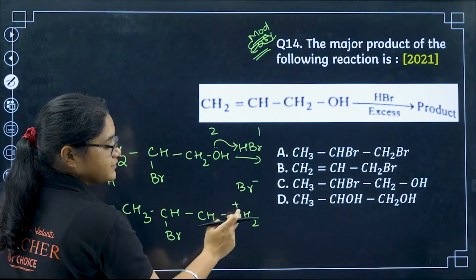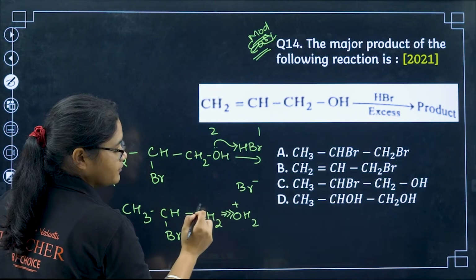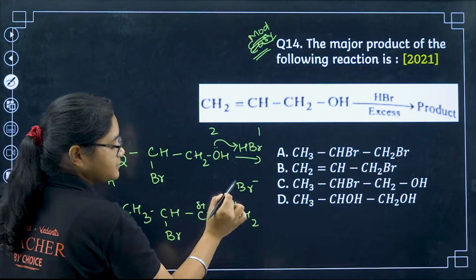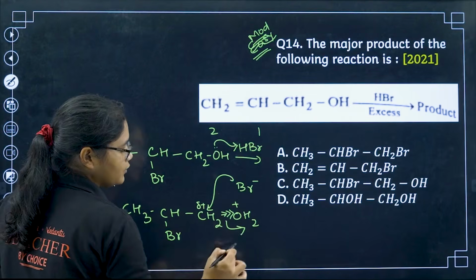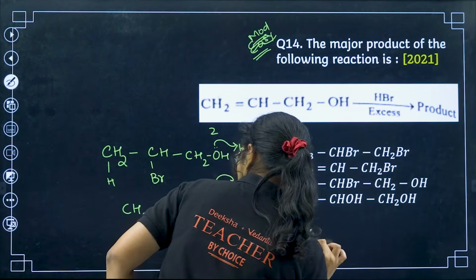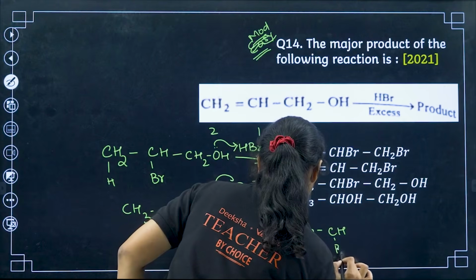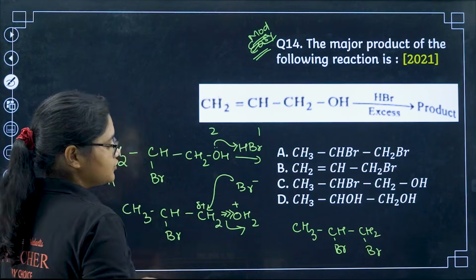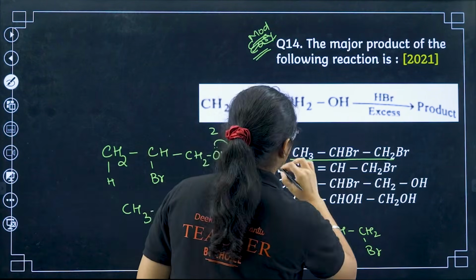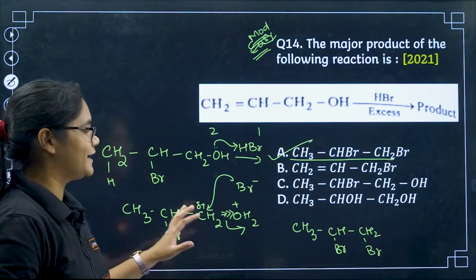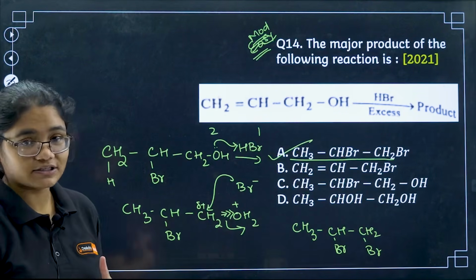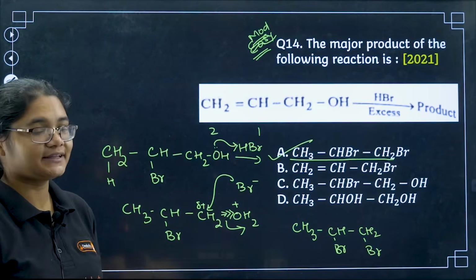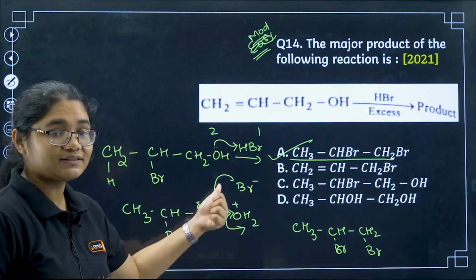Now Br minus is present. See, this is a plus charge, so it will pull electrons towards itself. So this carbon will get a delta positive charge, because the electrons are moving there. Now this Br minus will attack here and this one will go out and you will get CH3 CHBr CH2Br. So my product here will be option number A, that is this one. This is a slightly difficult question. Once you study all the chapters, this question actually becomes easy. Since we have studied only haloalkanes and haloarenes so far, we might be unaware about this reaction.